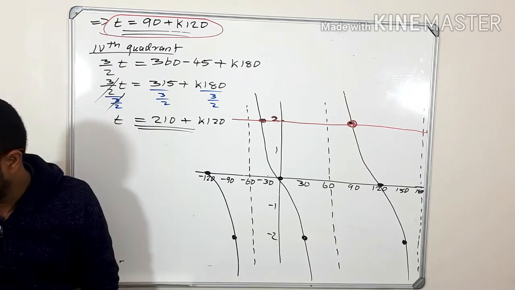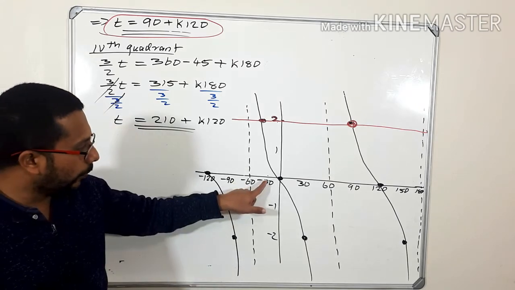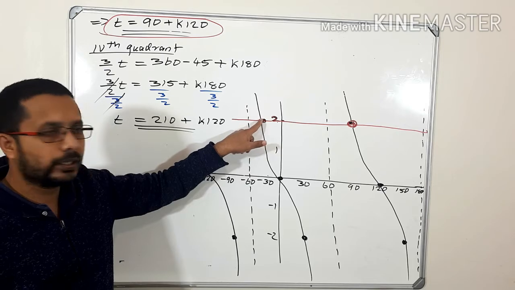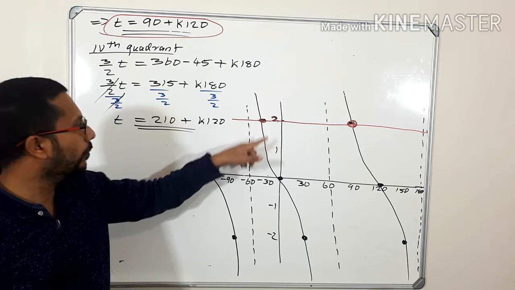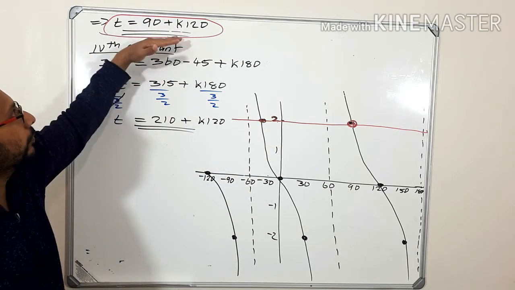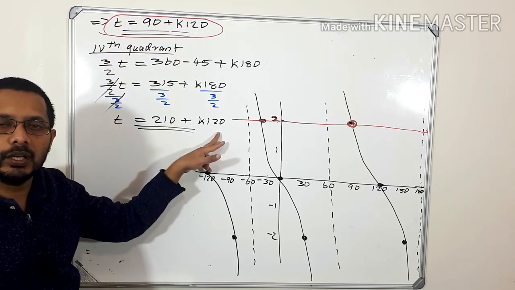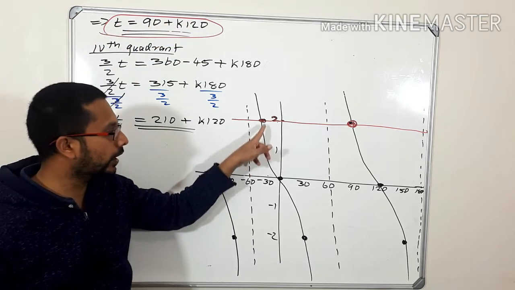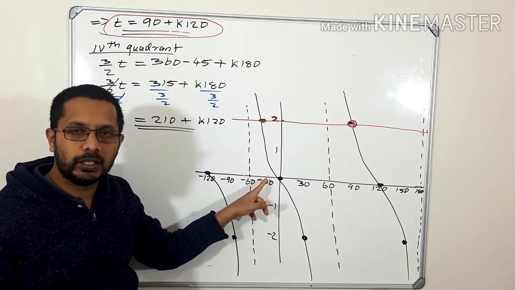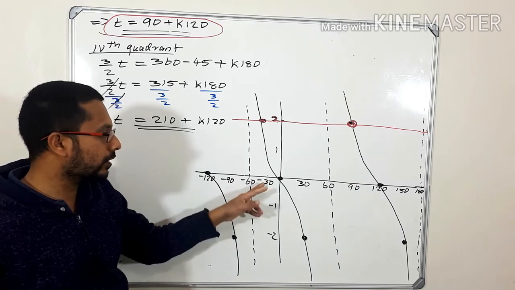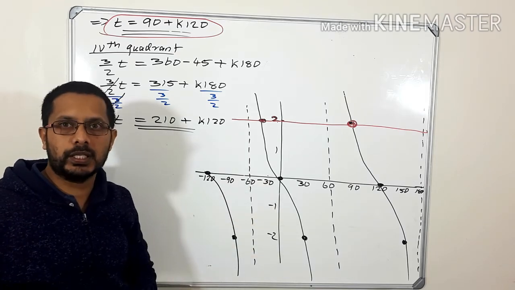Okay, look at this point, minus 30. Here you can see that the y value is 2. But in our general solution we got only 90 plus k 120 and 210 plus k 120, but we didn't get that minus 30. So how can you find that one? How can you identify that minus 30 can also be written as a general solution?